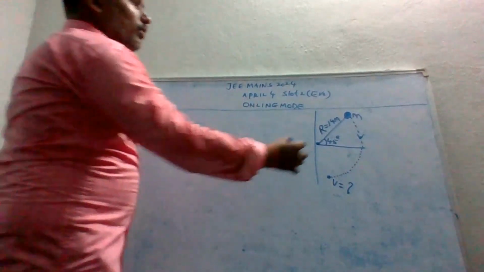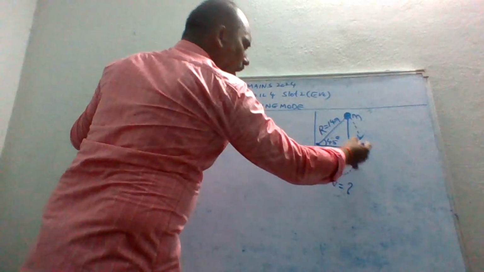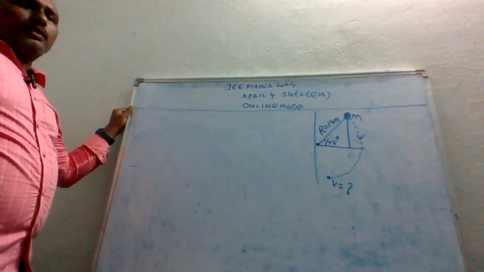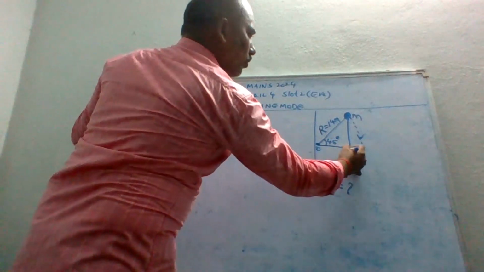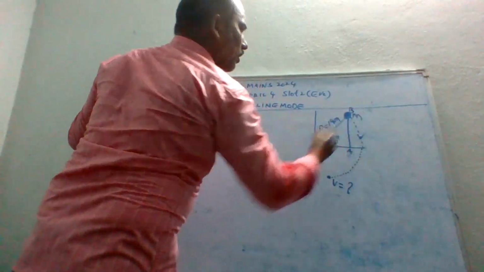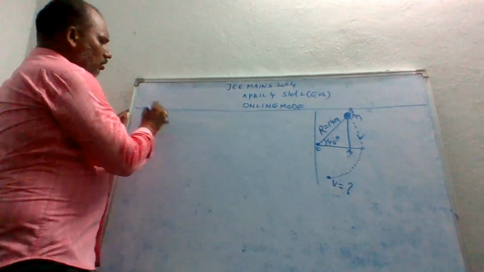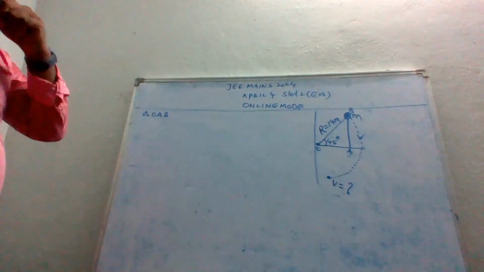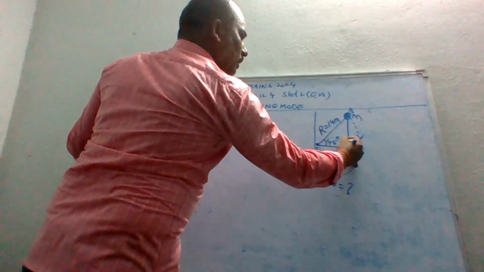First of all, we want to find the height of the object, so that I can easily calculate the potential energy mgh. From this diagram, let us say triangle OAB. This is a right angle triangle.